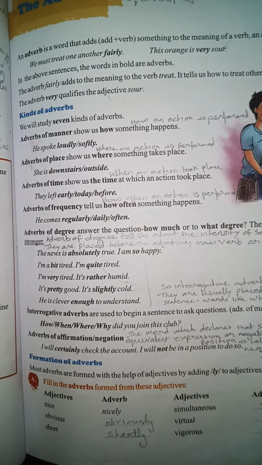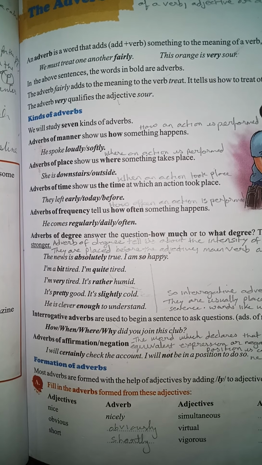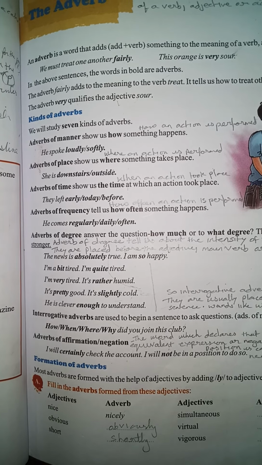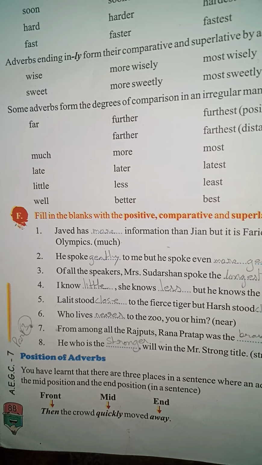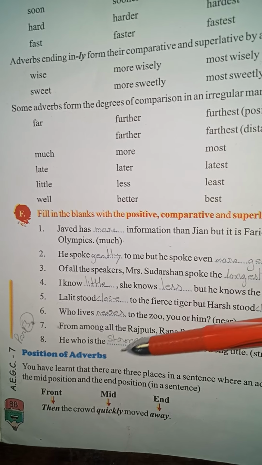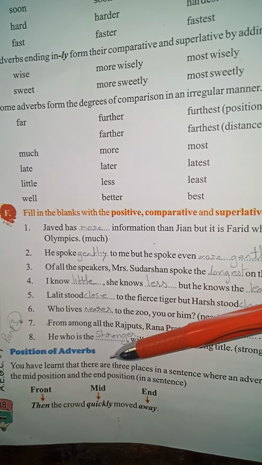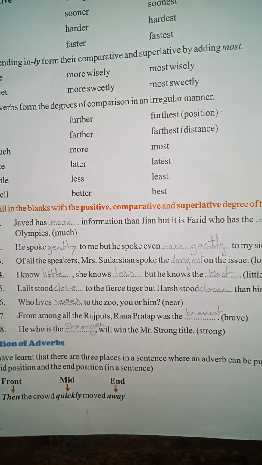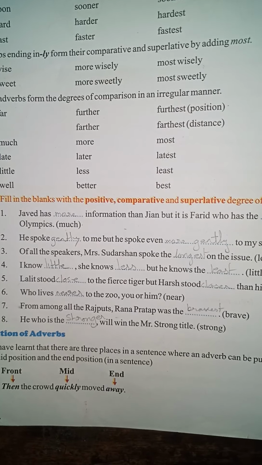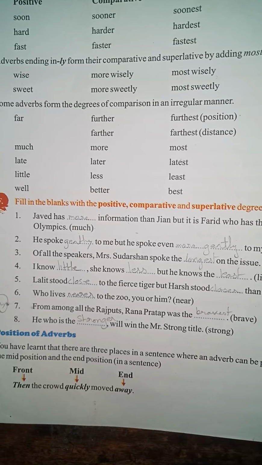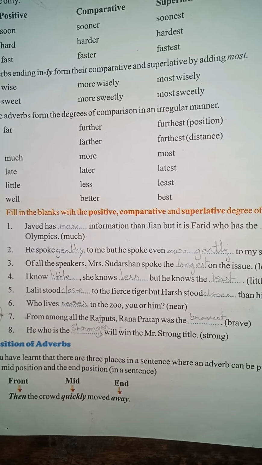And next we had done formation of adverbs. We had done all the 3 forms. You can see it in the previous video. In this video, we will be doing the position of adverbs. You have learned that there are 3 places in a sentence where an adverb can be put. They are the front position, the mid position, and the end position in a sentence.